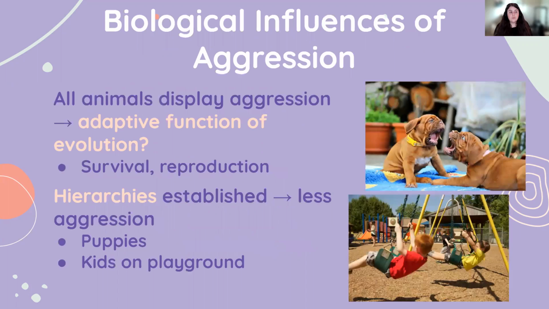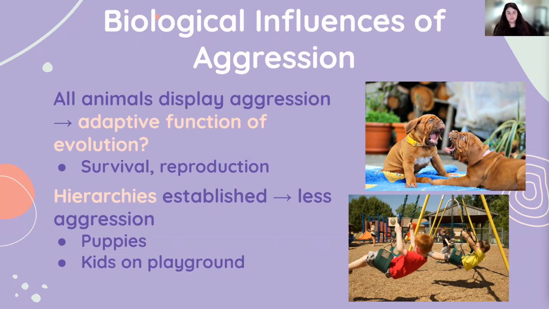Now let's talk about what the influences are that lead to aggression. Let's first talk about biological influences, kind of the evolutionary factors. If we look at the animal kingdom, all animals display aggression to some extent. This suggests that aggression might be an adaptive function of evolution. It stems from competing with others for resources of survival and reproduction. We can also look at the establishment of hierarchies and how this diminishes the need for aggression once hierarchies are established.